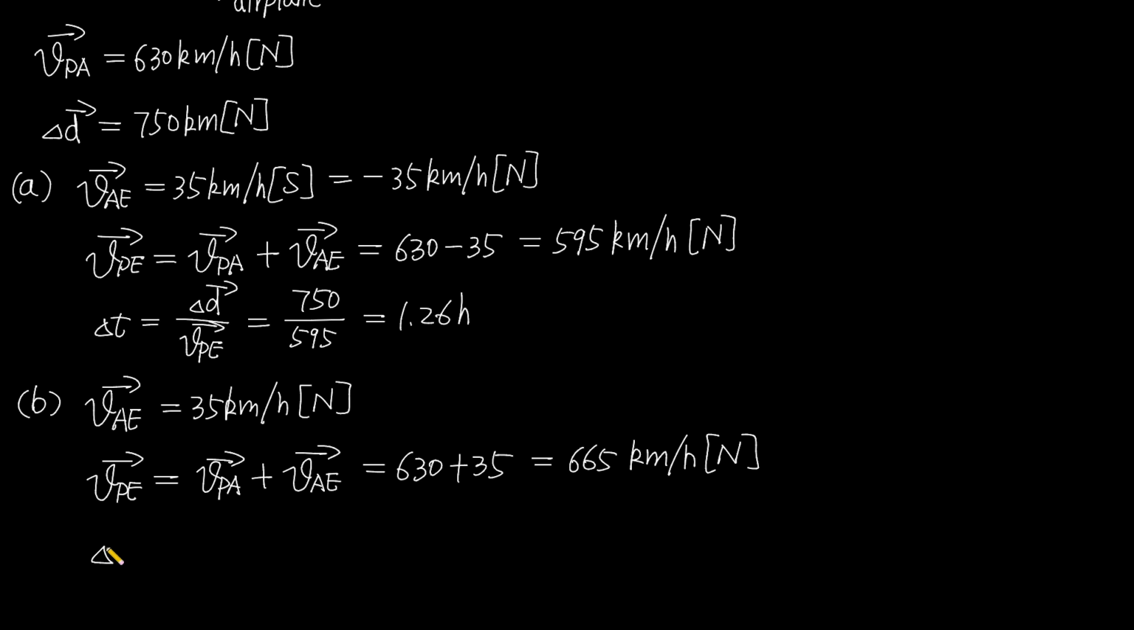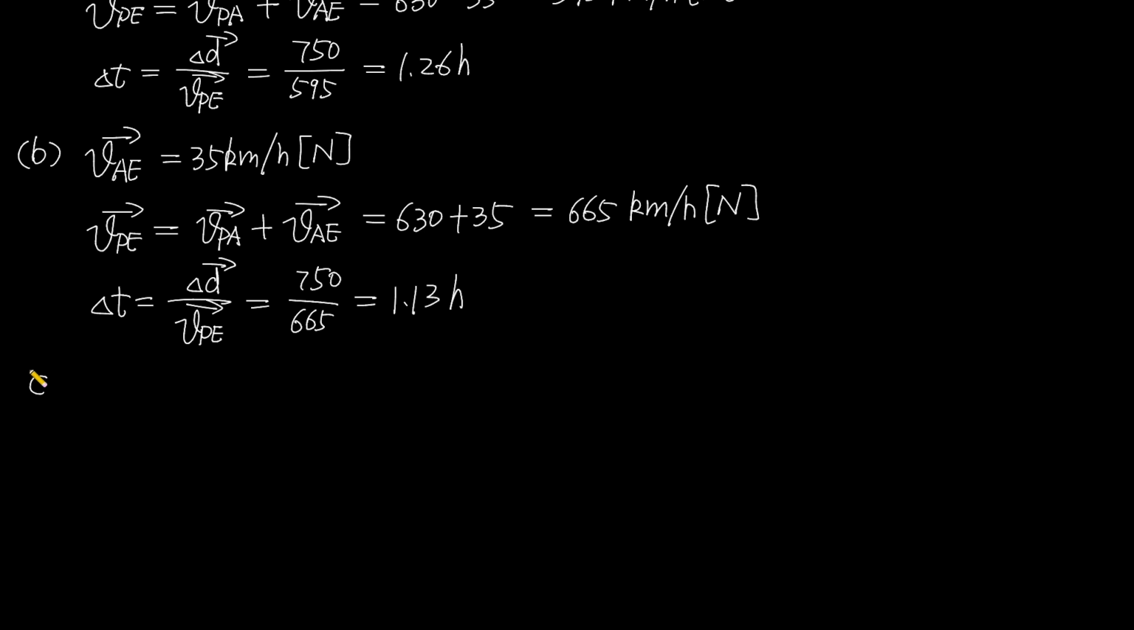And the time interval equals its displacement divided by its velocity equals 750 divided by 665 equals 1.13 hours.